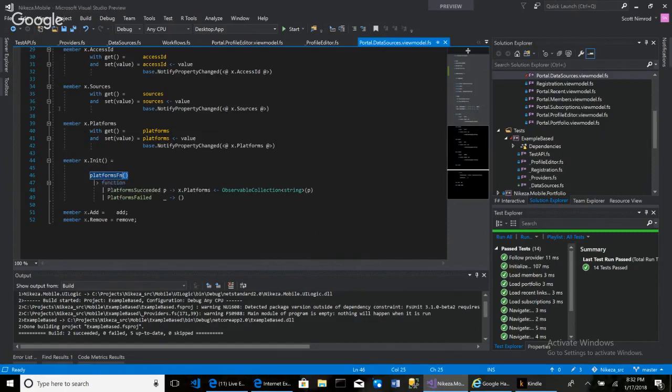The function executes, and then we process using pattern matching the result of that function for platforms. And it's going to be platforms succeeded or platforms failed. And if it succeeded, then it's going to take the platforms and push the platforms into our observable collection, which is this right here. And that's pretty much it. And that is what we did.